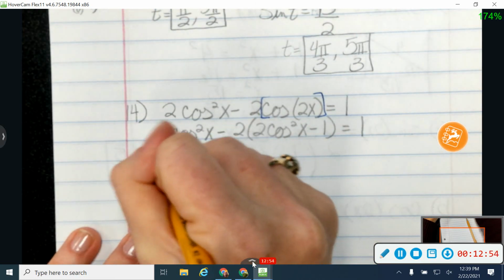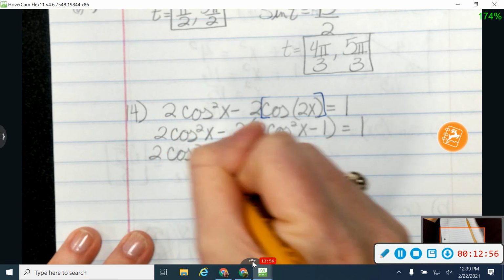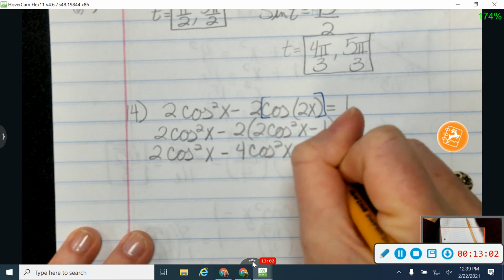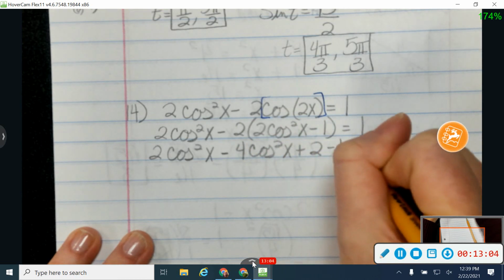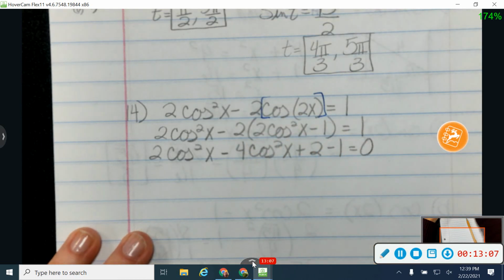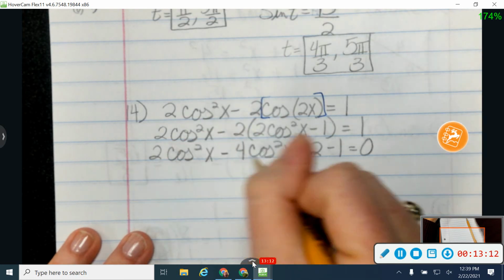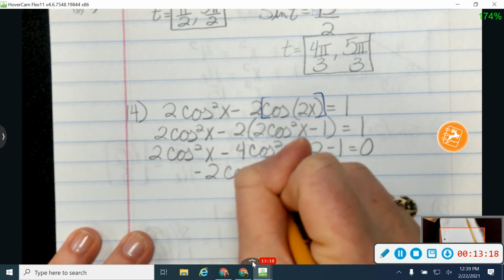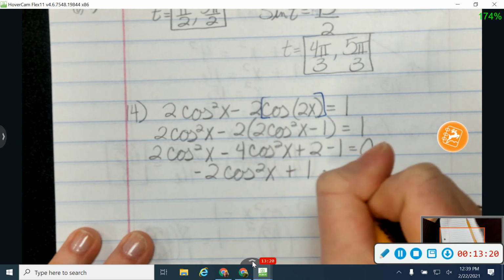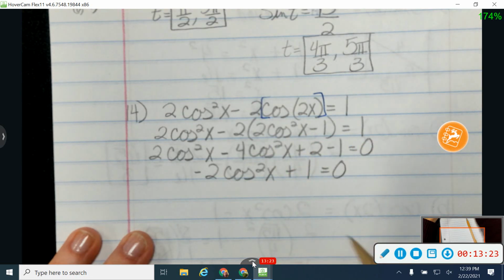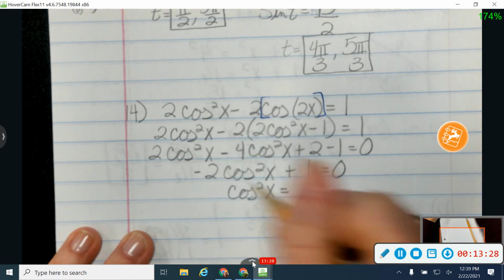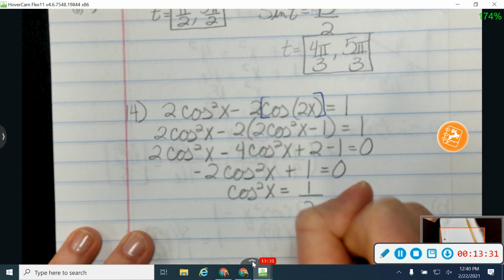Okay, let me distribute a little bit there. Minus 4 cosine squared x plus 2, and I'm going to go ahead and subtract this 1 over also because we often need to have everything over onto one side together. Let's see what happens here. Alright, so this is going to give me, I've got 2 cosine squared minus 4 cosine squared gives me negative 2 cosine squared plus 1 is equal to 0. Alright, so let's move my 1. I'm going to subtract over my 1 and divide by negative 2 is going to give me 1/2.